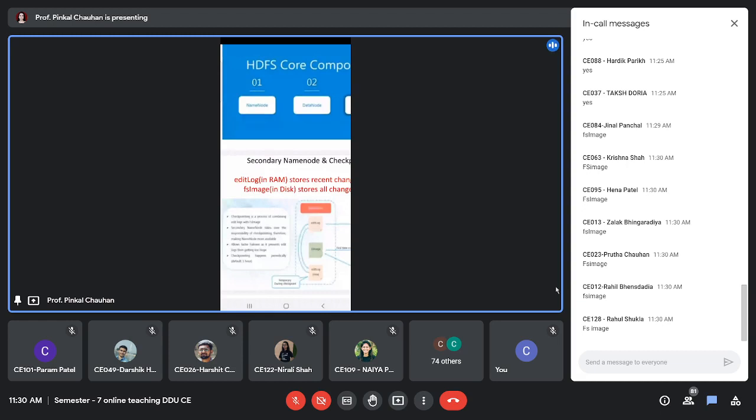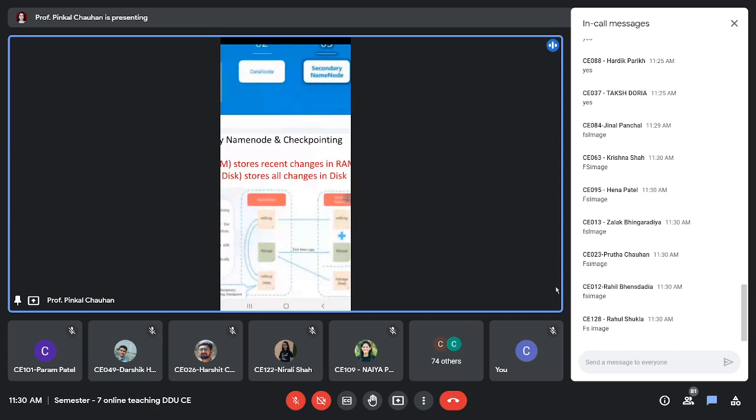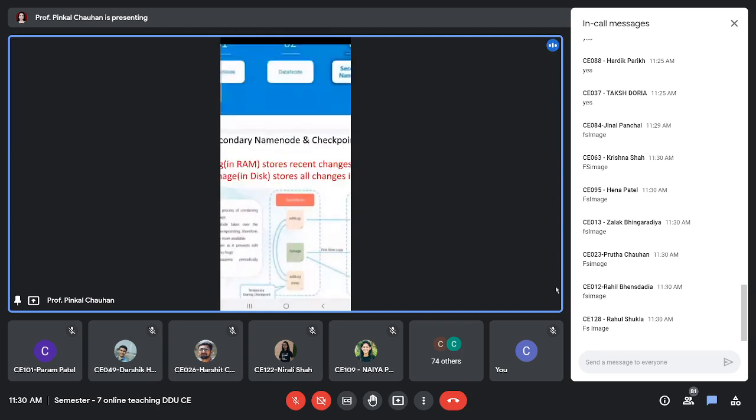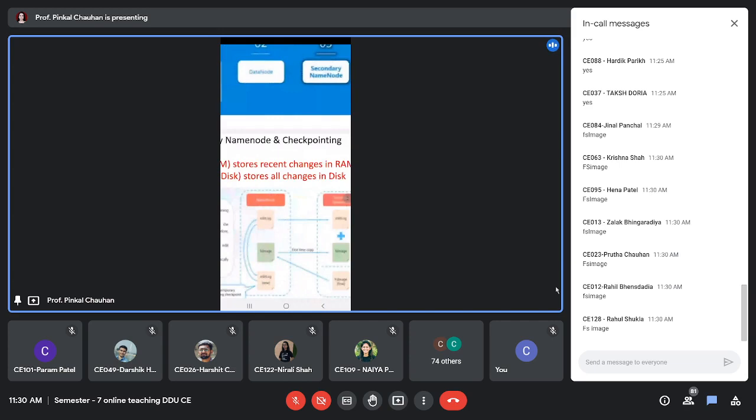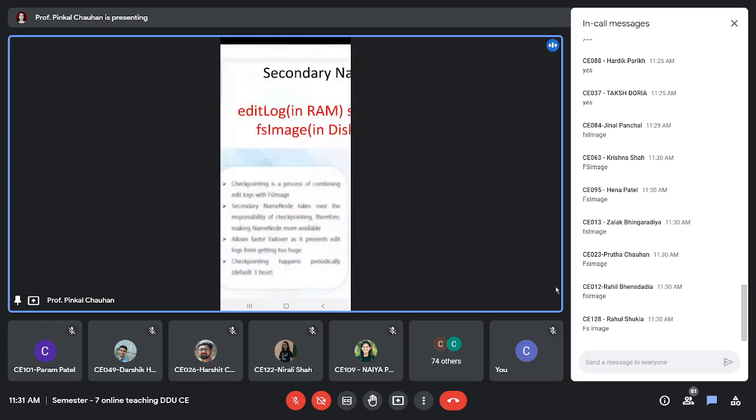Name node will have these two files, and secondary name node will also have these two files. Whatever changes occur go first into the edit log, which is written under name node. Then this edit log is transferred to secondary name node after some interval. And what is this interval? You can see it over here.